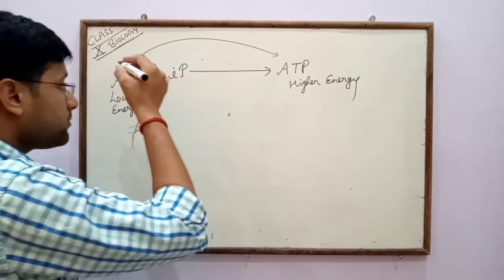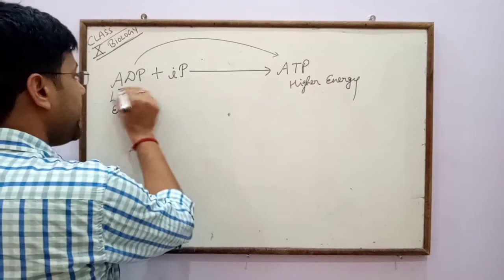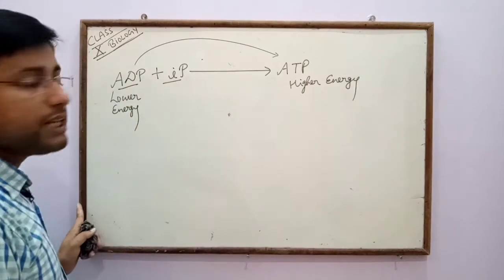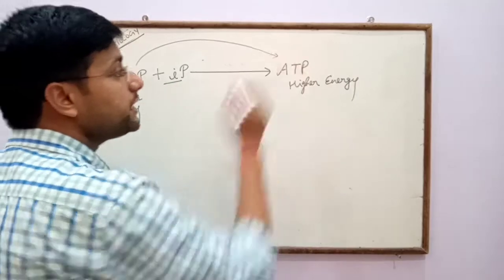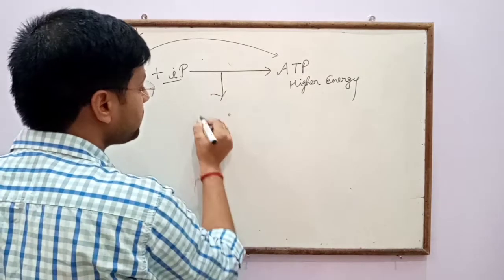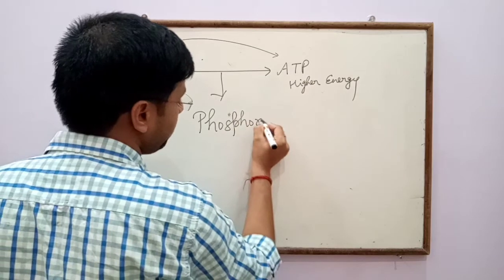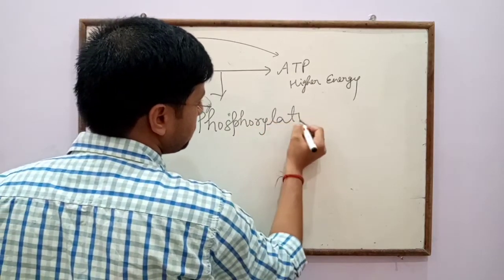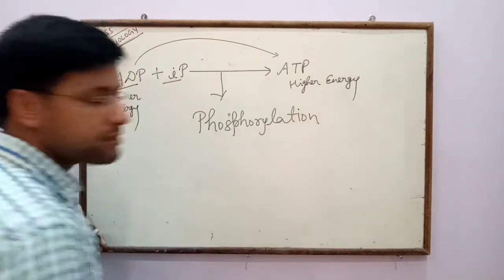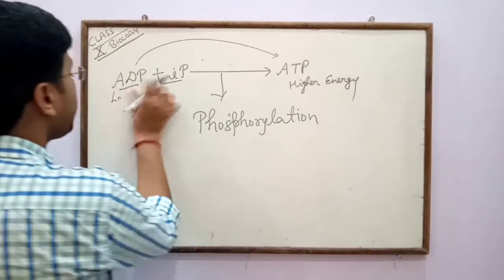The process by which ADP in the presence of inorganic phosphate is converted into ATP is called phosphorylation. If it occurs in the presence of light,